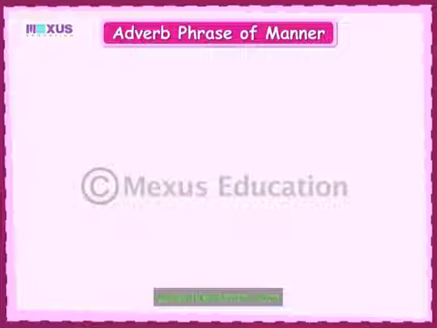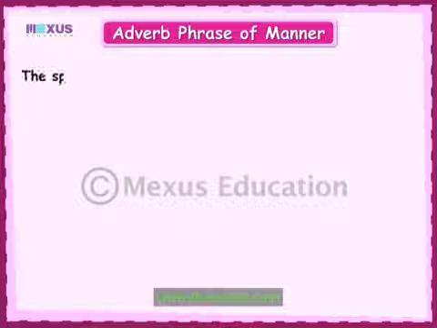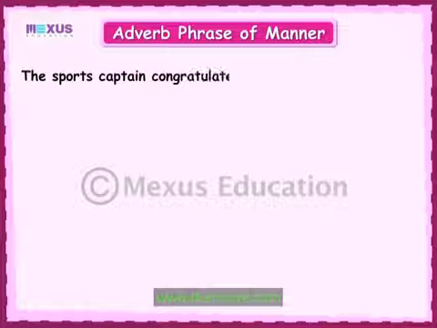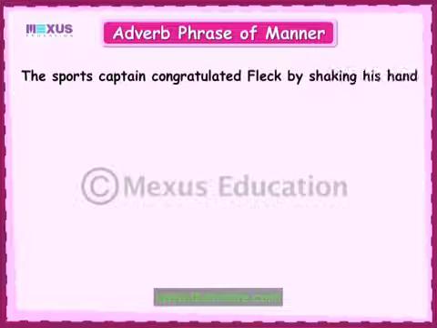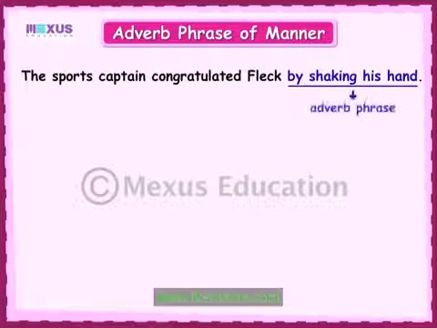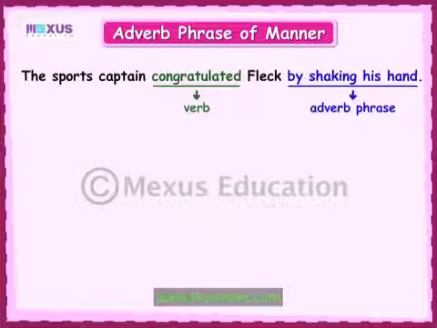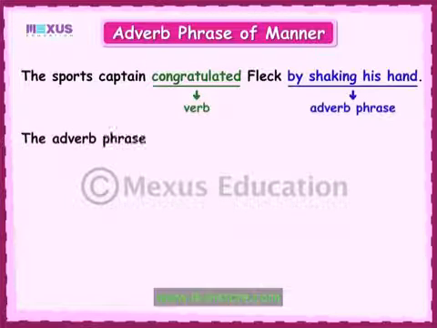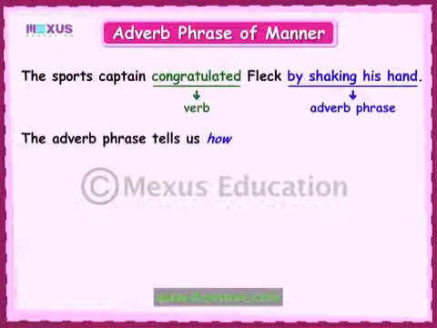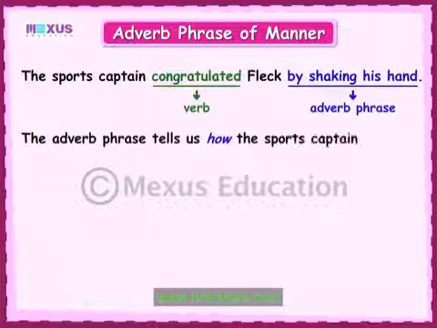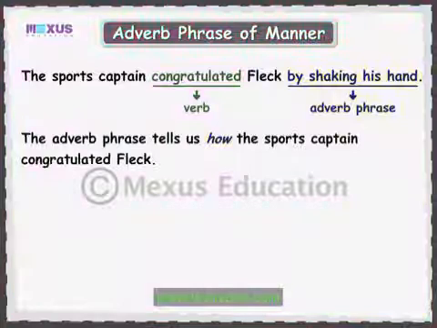Let's look at the third sentence. The sports captain congratulated Fleck by shaking his hand. Here, by shaking his hand is the adverb phrase that tells us more about the verb congratulated. The adverb phrase by shaking his hand tells us how, or the manner in which, the sports captain congratulated Fleck.